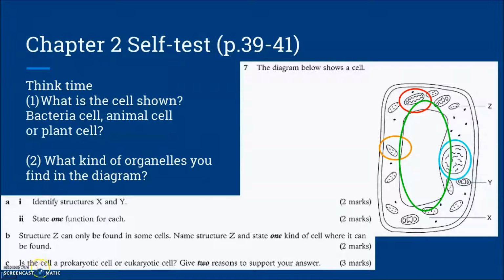And the last question is, is the cell a prokaryotic cell or eukaryotic cell? Give 2 reasons. So in this question, okay, what you know is that actually part C just asks you the feature of eukaryotic cell or prokaryotic cells. Okay, let's see whether you can point out which kind of cell it is.